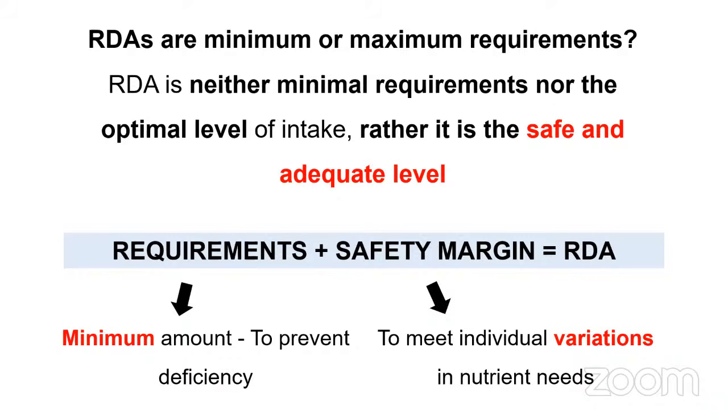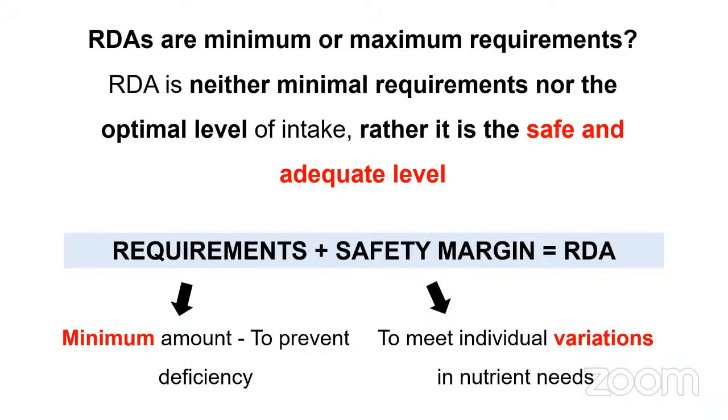Right? Now coming to this RDA's whole setup. We have already seen that RDA contains the nutrient amount, like for a particular nutrient, how much is required in order to prevent some kind of deficiency. Like if you take vitamin A, how much vitamin A is required so that a person does not develop night blindness? How much vitamin D is required so that the person does not develop osteomalacia? Like that, you have to understand it.